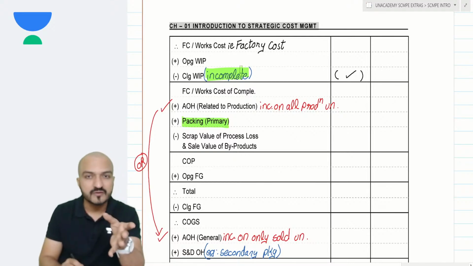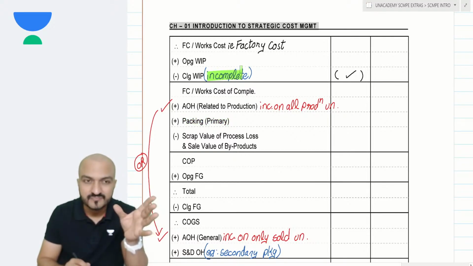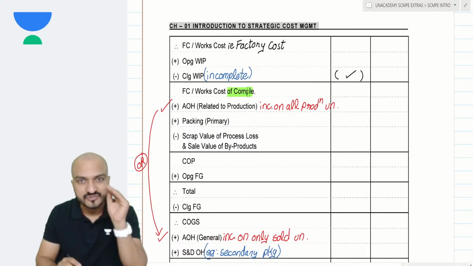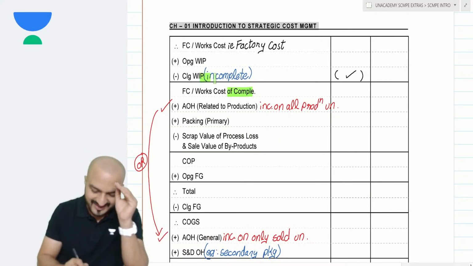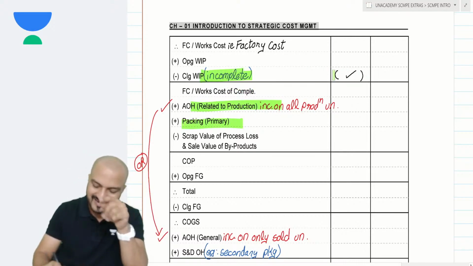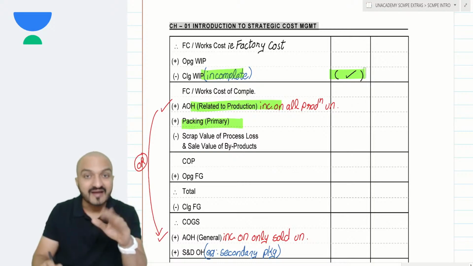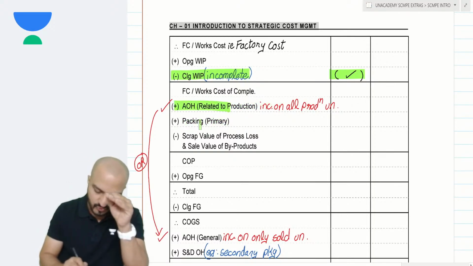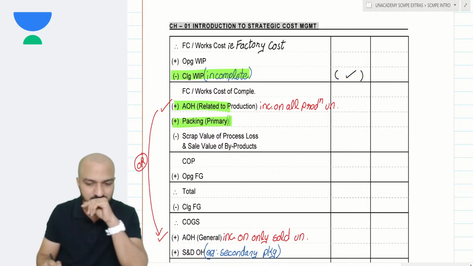Even on incomplete units, you do not incur quality checking cost. When is quality checking done? Quality checking will be done after completion. So in short, on incomplete units, you don't incur this, you don't incur this. That's the reason why incomplete units are removed. And after removing incomplete units, then you are adding admin overheads and primary packaging.